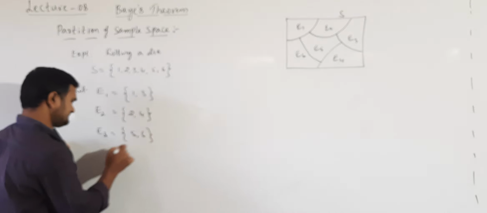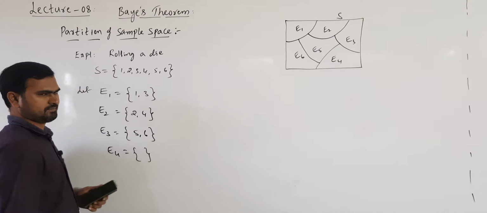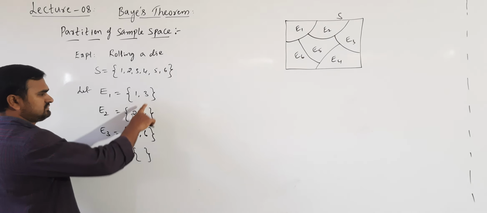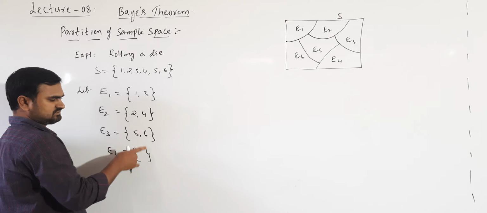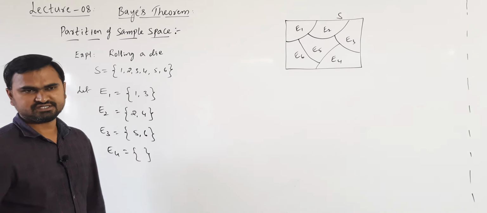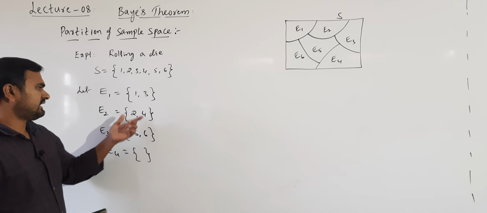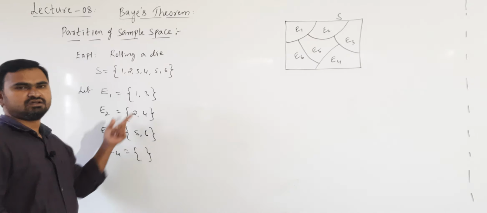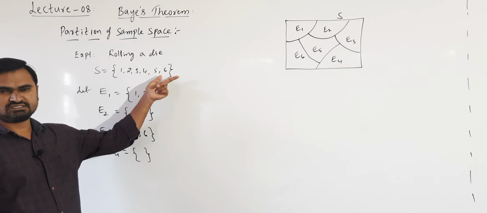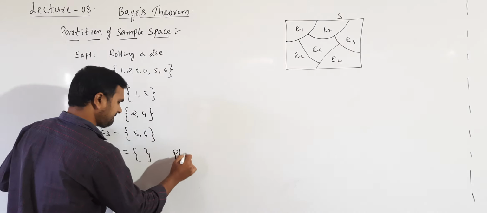Suppose I write like this, another event E4. Even though they are satisfying the first two conditions, mutual exclusiveness, no common elements for any of the events, and exhaustiveness, combining all these, we are getting the sample space, the second condition also satisfied. But what about the probability of E4 here?